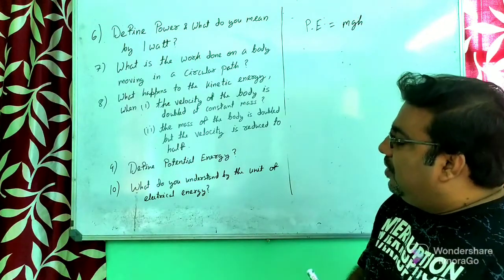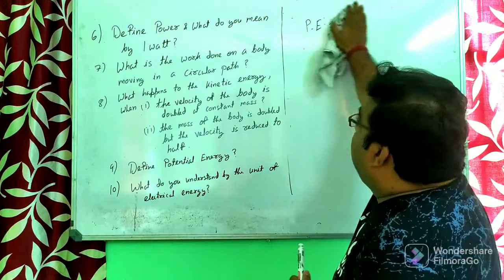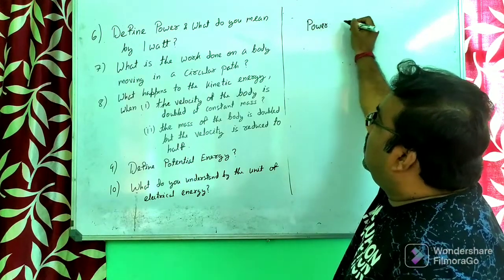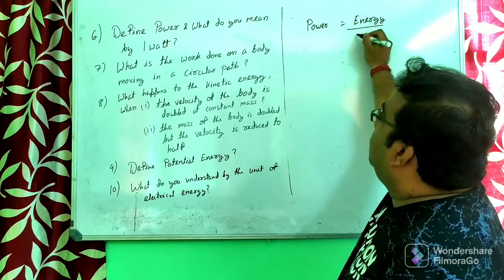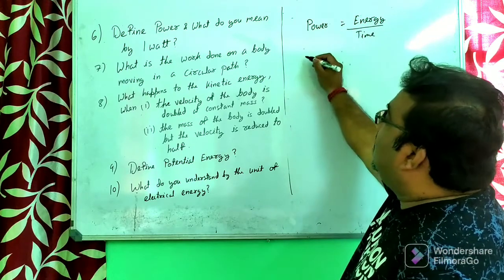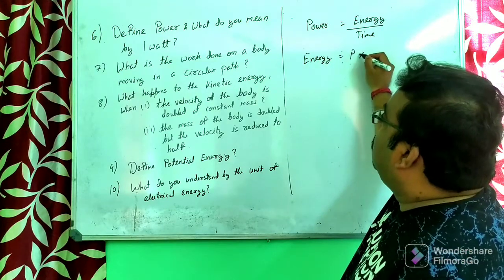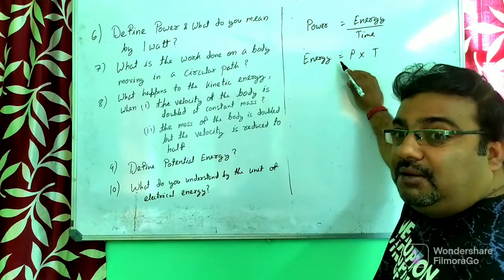Now the last one: what do you understand by the unit of electrical energy? We know that power is equal to work done by time, or energy by time. The more work done, the more energy is consumed. That means energy is equal to power into time. So when power is in watt and time is in second, energy comes in joule.